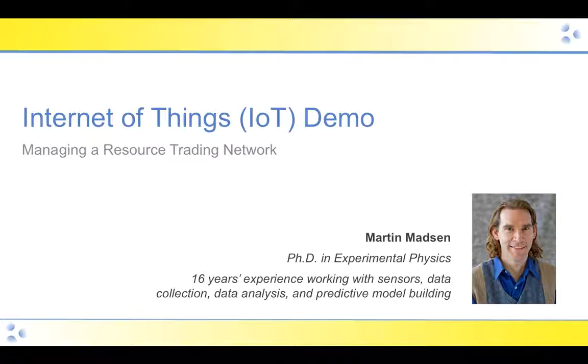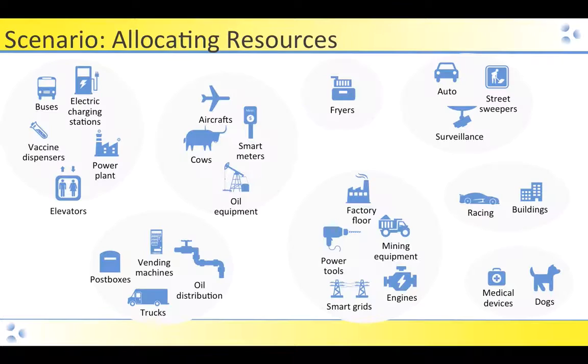My name is Martin Madsen. I have a PhD in experimental physics, and I have 16 years experience working with data of all shapes and sizes, including from taking data from sensors and predictive model building.